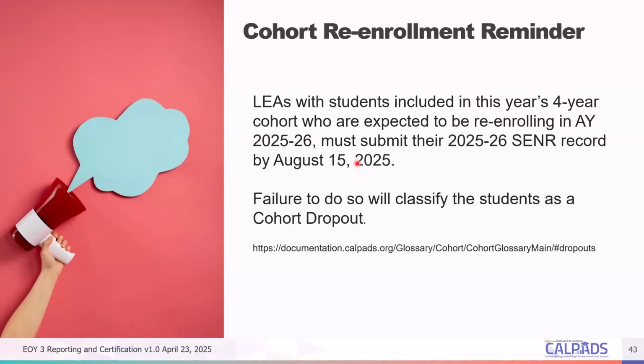So that's just a reminder. It's still April, so you still have a whole lot of time to prepare for this and to anticipate who are your potential fifth year seniors and who would be exited or completing high school by the end of June. You should be able to know by then who the students are, and maybe you only have a few left who are still completing high school during the summer to complete those requirements. So by then you should be able to know who needs a future enrollment once you exit the students.